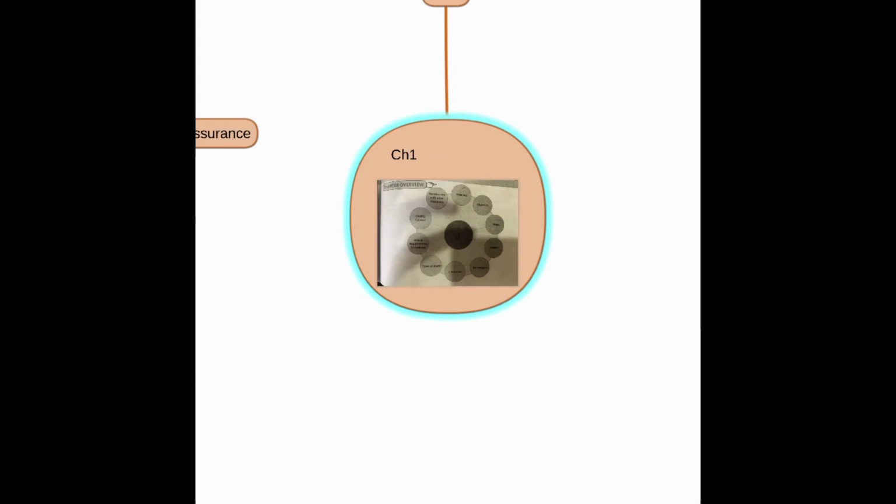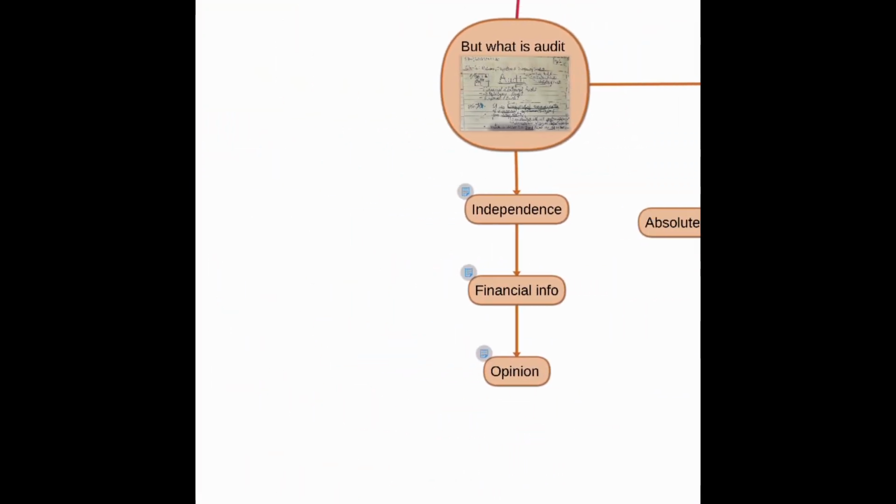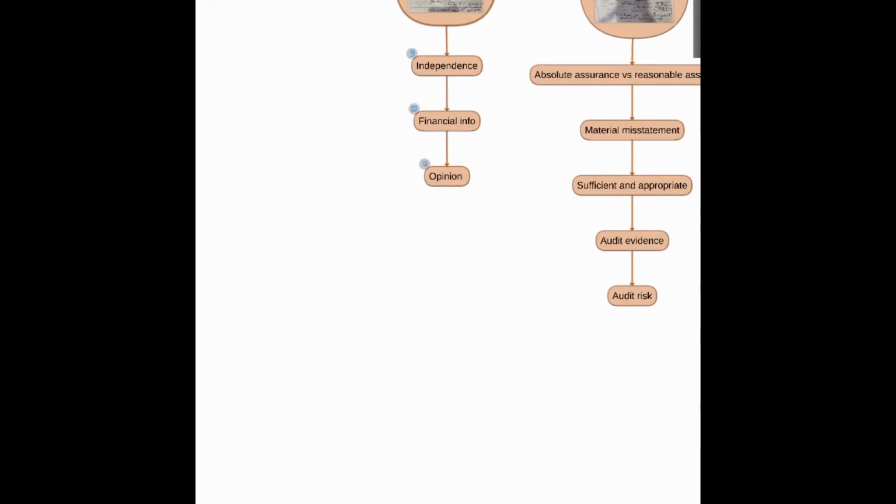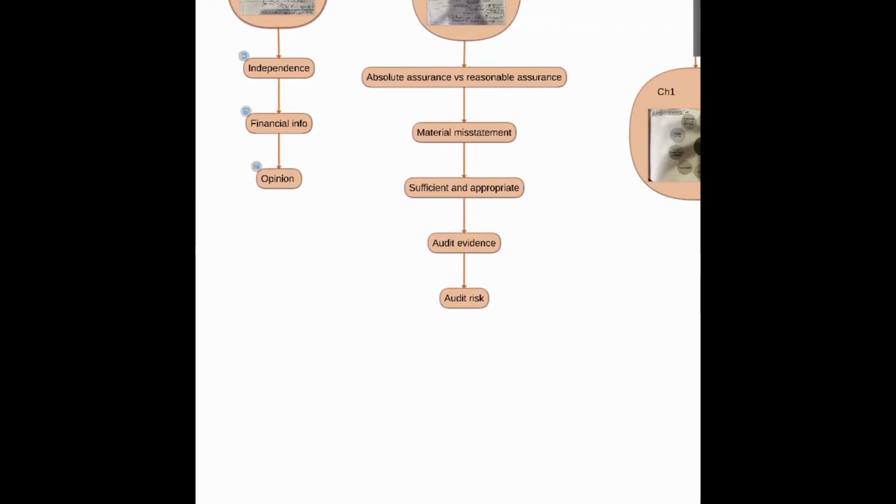So we can understand what is audit from chapter 1. Of chapter 1 I have made 5 lectures of maximum 30 minutes, in fact less than 30 minutes, so you can refer to that to understand what is audit.